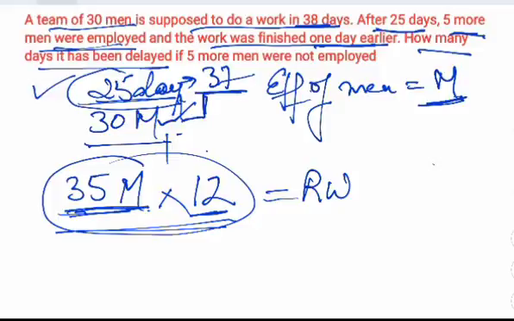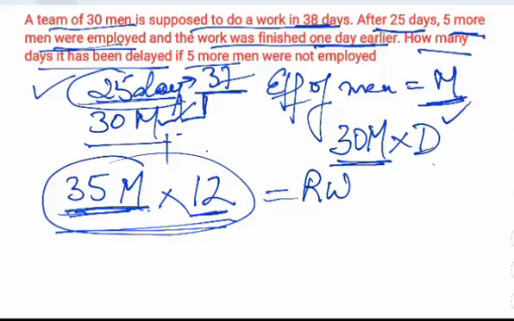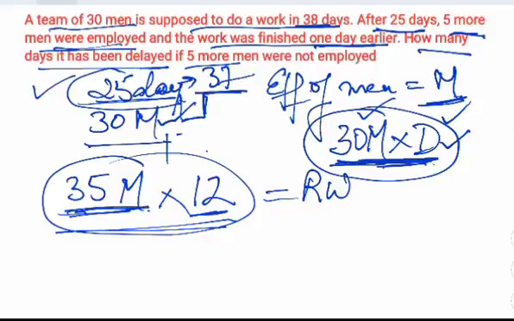Now let us assume that 5 men were not employed. If they were not employed, then 30 men would have completed the work, and one day's work would be equal to 30 M. And suppose they have worked for D number of days. So this would have been the remaining work, because we have assumed that 30 men would have completed the work in D number of days. So 30 M is the one day work of the 30 men, and into D, the number of days they would have taken to complete the work. So 30 M D is equal to the remaining work.